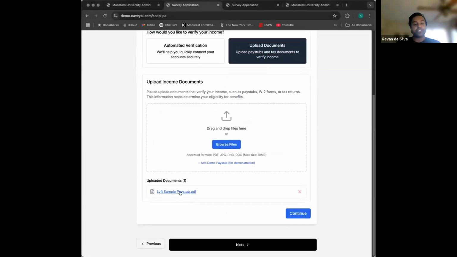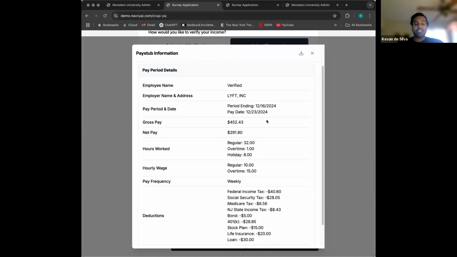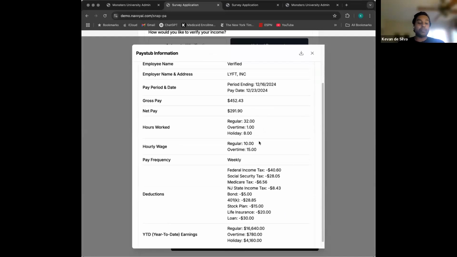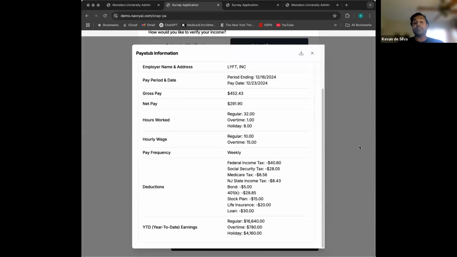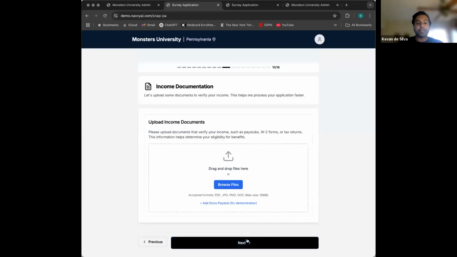What our system is able to do is extract the relevant information from the pay stub and have it detailed here, so that when we need to apply this to their gross pay number and understand their pay frequency and deductions, we're able to apply that to their SNAP application really quickly. Normally applicants have to do all this themselves. We're looking to automate that through doing a bunch of uploads and snapping some pictures.